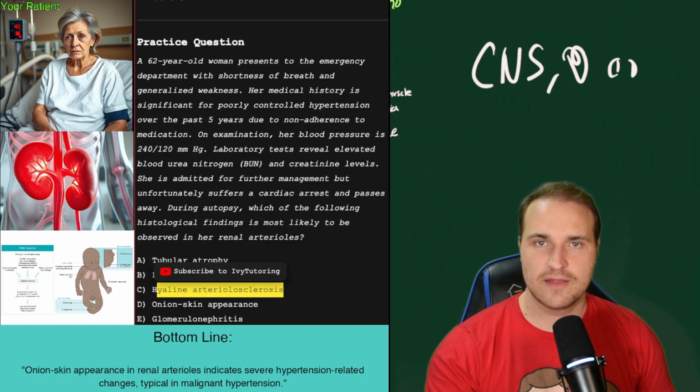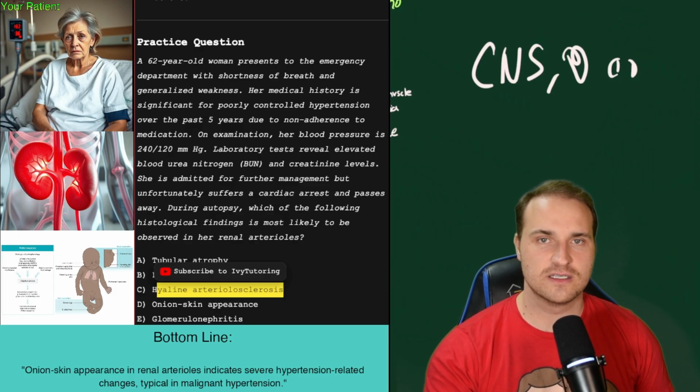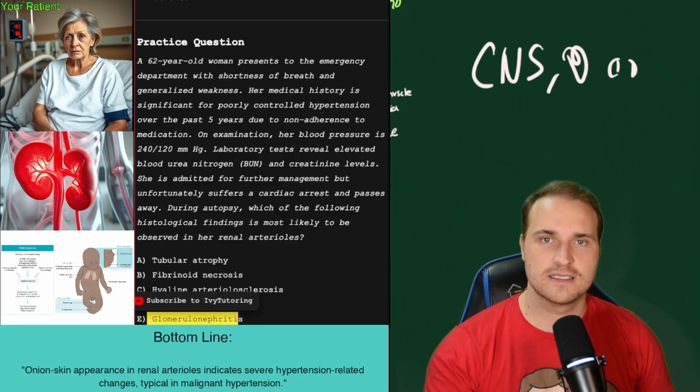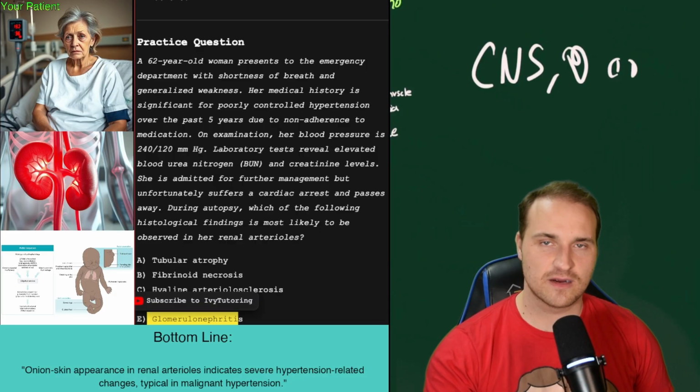What about hyaline atherosclerosis? That is benign hypertension or diabetes related, and so there's going to be protein leakage into the vessel wall. That's not malignant. And then glomerulonephritis, that's an immune complex-mediated, hematuria or red blood cell cast condition. That's wrong because there's no signs of glomerular inflammation or nephritic syndrome.